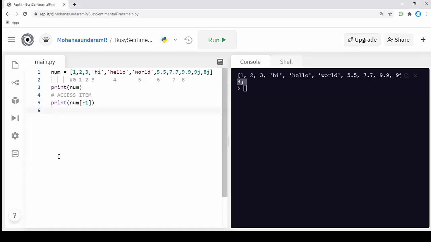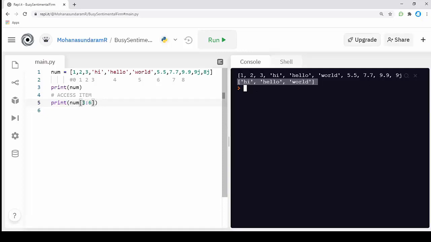The next method is slicing a list. I want a particular portion of the list. For example, I want the "hi" string portions alone in the list. What I'm going to do is call the index value of the first string, "hi", which is 3, and the end, which is 6. I'm going to grab the values from index 3 to 6. If I print this, look at the particular values of this string. This method is called slicing.